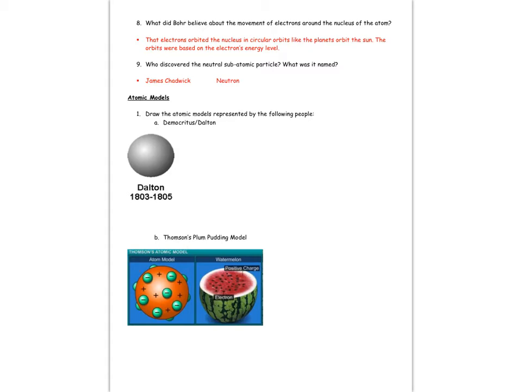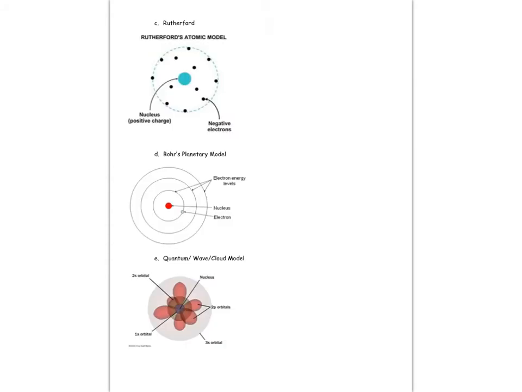That was for Thomson's plum pudding. Here are more additional models as they progressed. Rutherford's model, you can see the big change here is now there's a nucleus. There's something in the center which is now positive, versus before where all of the filled in pudding here was positive. Now it's just in the center, and the electrons are just kind of scattered without any kind of organization.